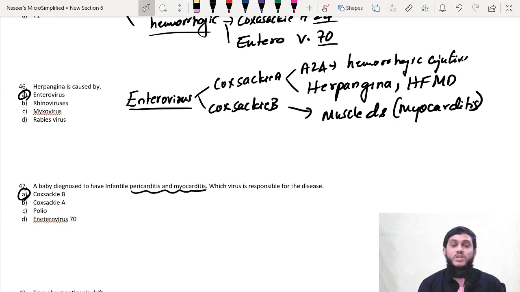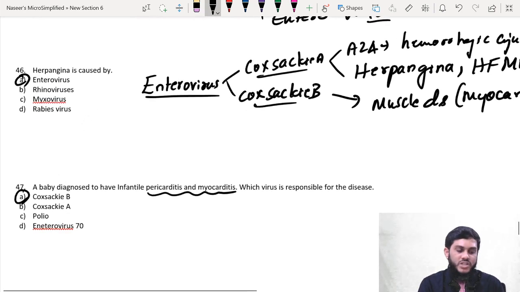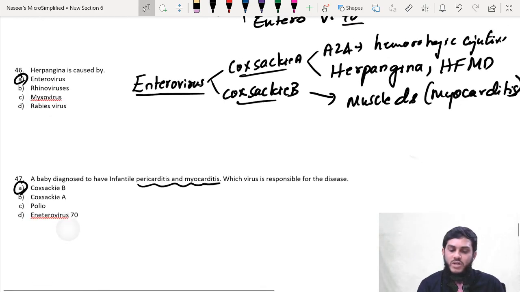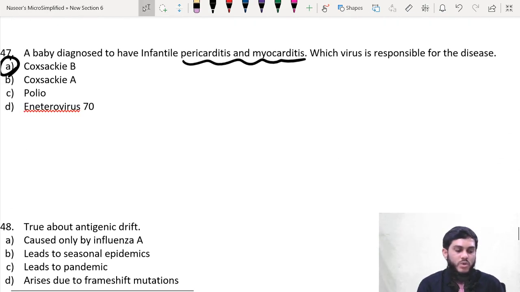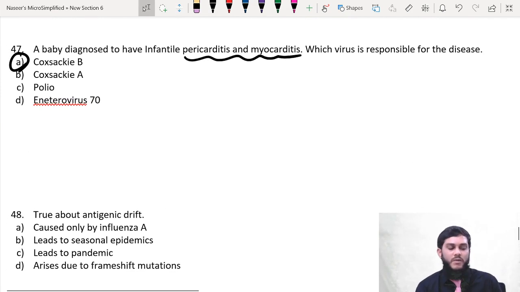So there are so many enteroviruses. What I'm mentioning is just Coxsackie A and Coxsackie B. Otherwise there are so many. Polio is also enterovirus, hepatitis A is also enterovirus, echovirus is also enterovirus, right? So the answer is herpangina is caused by enterovirus. Among the enteroviruses, herpangina is caused by mainly Coxsackie A, whereas Coxsackie B causes myocarditis. Therefore answer is Coxsackie B here, right?